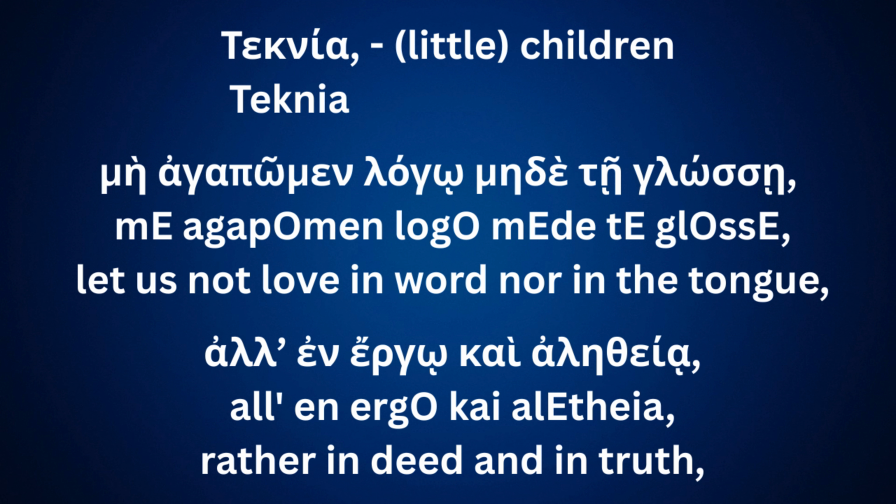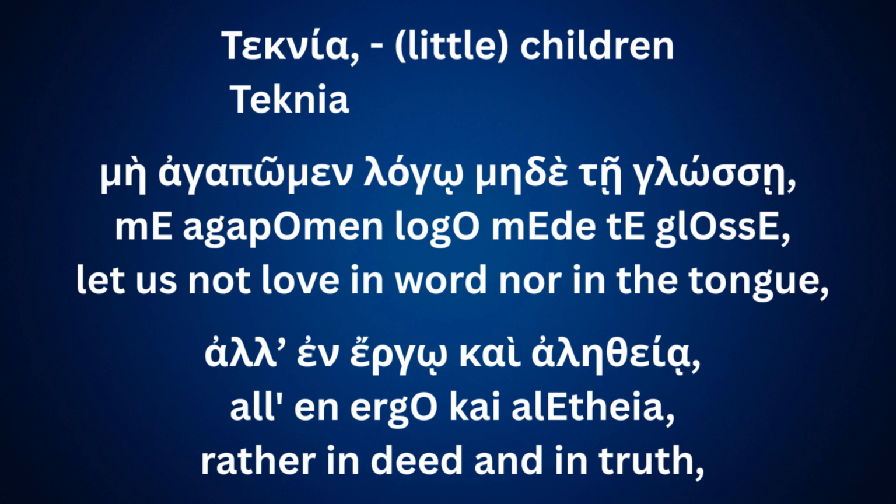Let's take a look at the whole verse in Koine in one big block, but we're going to take it in three chunks. Teknia, little children. Notice I have the little in parentheses. Why? Because teknia just means children, but there are several different words for children, and this word is in the neuter. It's not masculine nor feminine, and it's the word that we use to describe prepubescent children. That's why the ESV translated it little children. We're talking about kids who've not yet reached puberty and therefore in Greek culture are essentially treated as asexual.